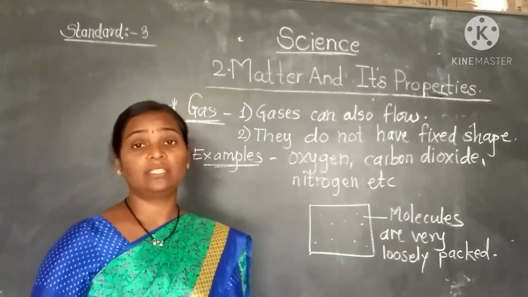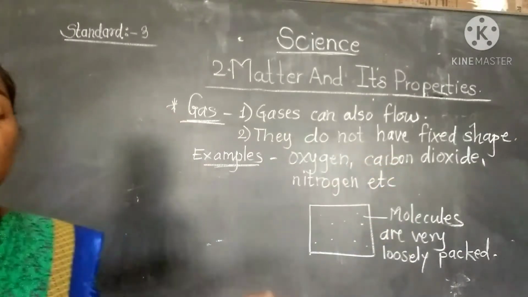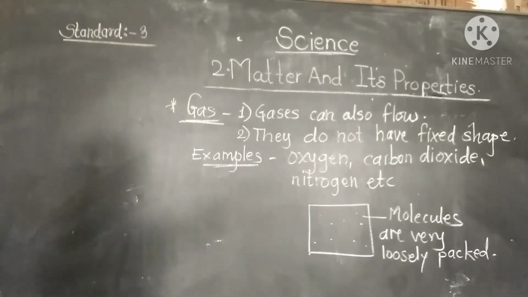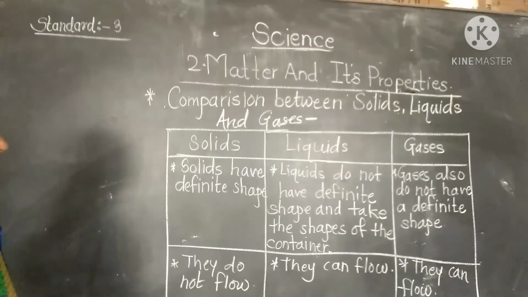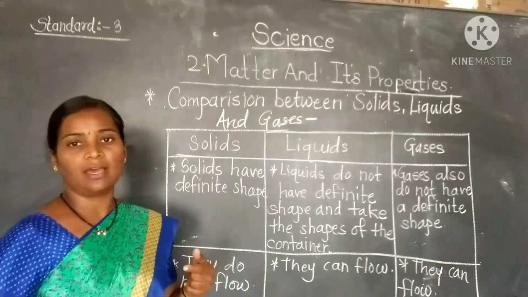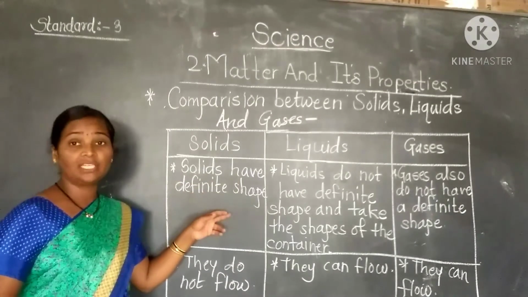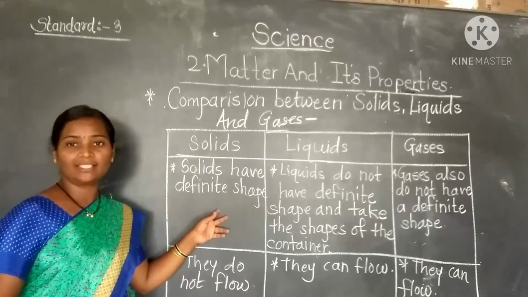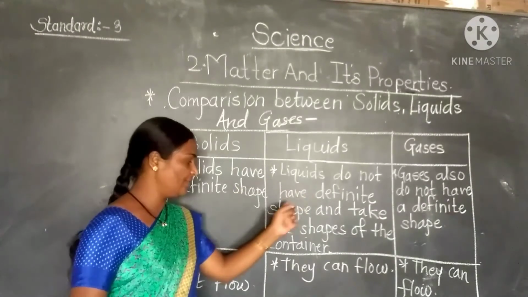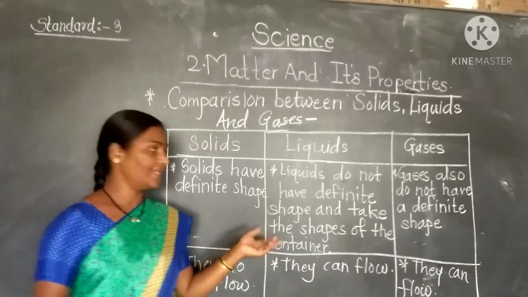Now we will turn towards the comparison between solid, liquid and gases. See students, solids have a definite shape. Liquids do not have a definite shape and take the shape of the container, as we have seen in the example.